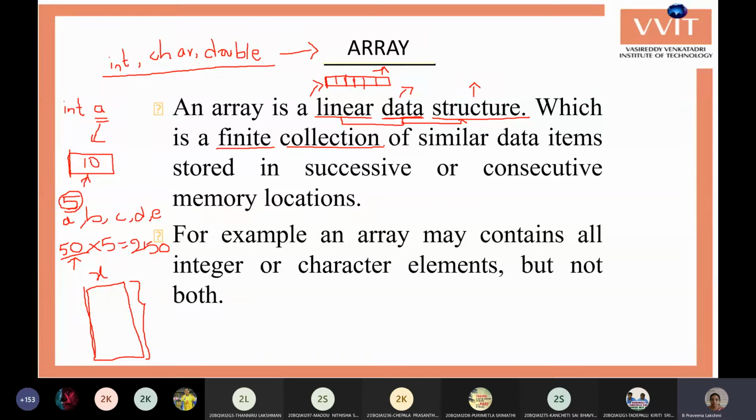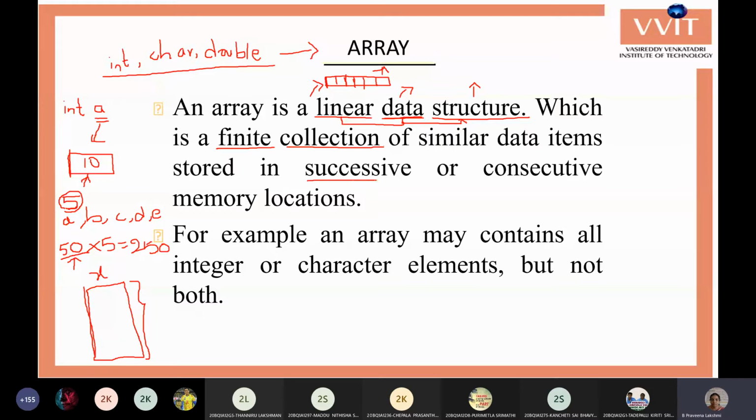Say if the array is initially fixed for 10 elements, then we can store 10 elements. If it is fixed for 100, we can store 100 elements. One or two elements we can store more or less. We can store fewer than that, but we cannot store more than that. One or two elements we can exceed, not more than that.